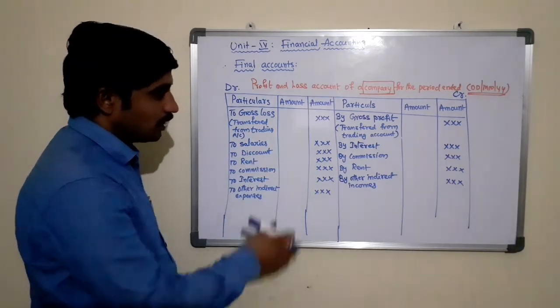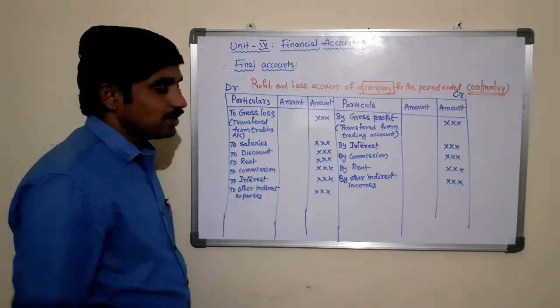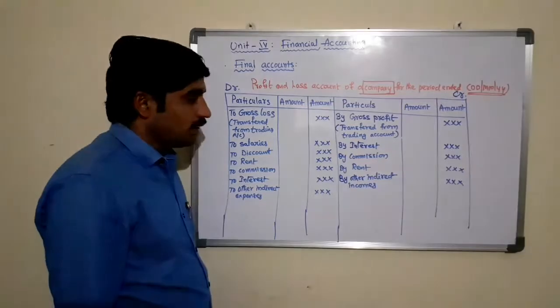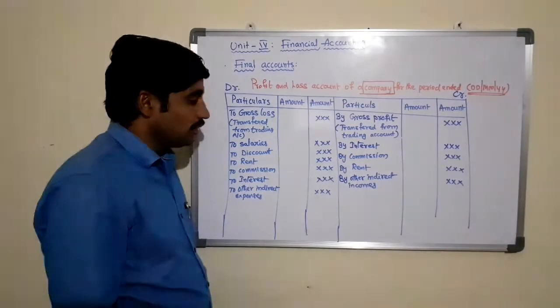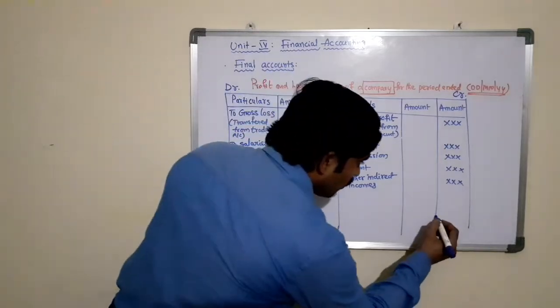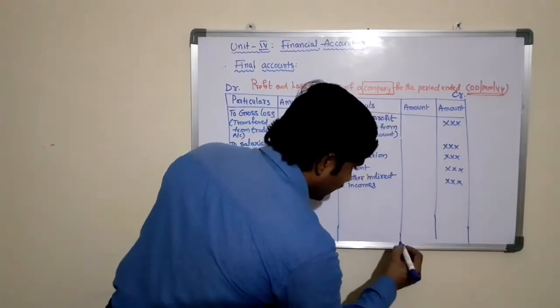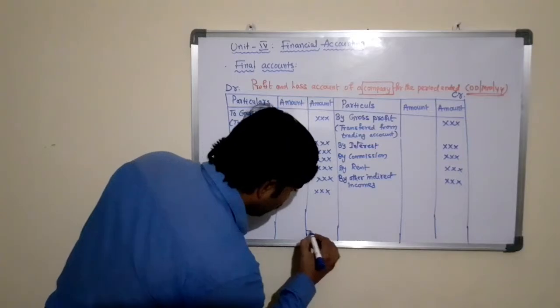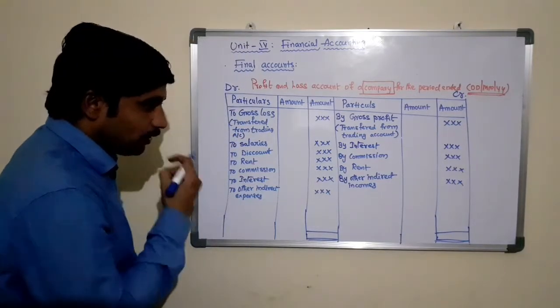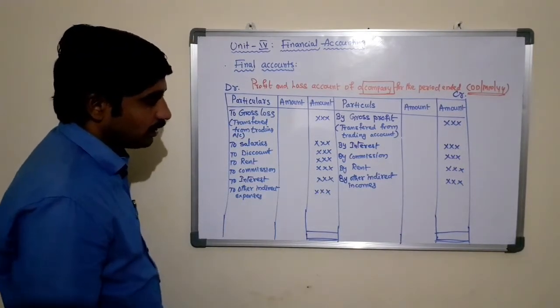After posting all the items available with respect to office and administration and selling and distribution, in terms of indirect expenses and indirect incomes, we need to close the account at the end. How did you close the trading account? Similarly, you need to close this account at the end.